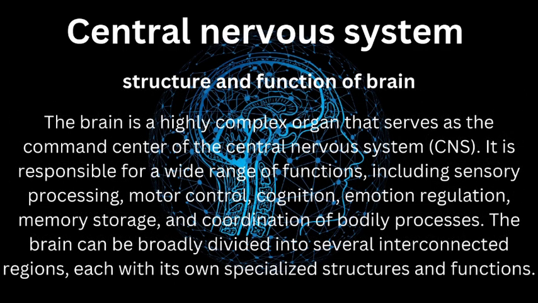Next, structure and function of the brain. The brain is a highly complex organ that serves as the command center of the central nervous system, CNS. It is responsible for a wide range of functions, including sensory processing, motor control, cognition, emotion regulation, memory storage, and coordination of bodily processes. The brain can be broadly divided into several interconnected regions, each with its own specialized structures and functions.